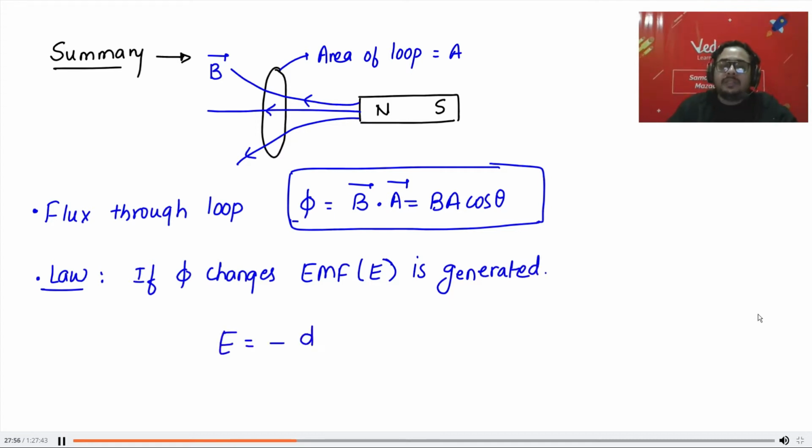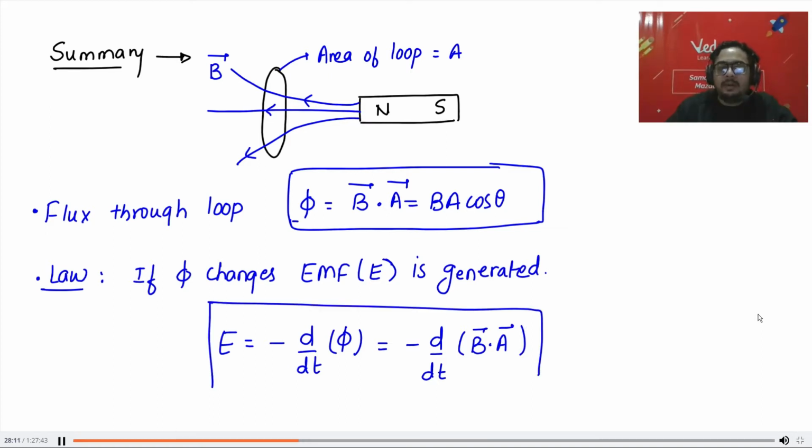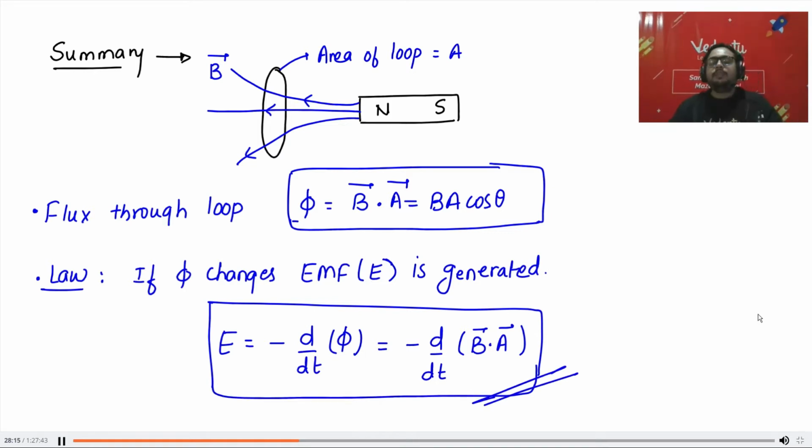And the law was E is equal to minus d by dt of phi, or minus d by dt of B dot A. This is called Faraday's law. This is the most important thing. If flux is changing with respect to time, then rate of change of flux with respect to time is simply called the EMF generated in the loop. Let me write it down also. This is EMF generated in loop.